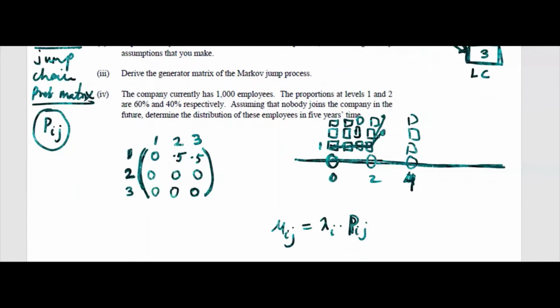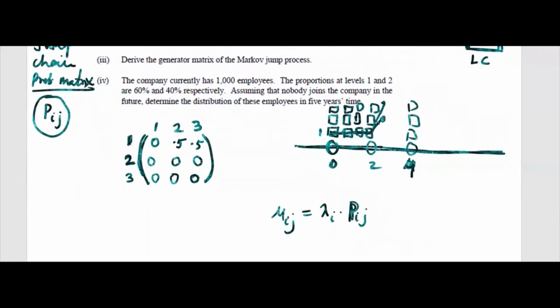And then you multiply the average waiting time. Okay, here 2 years, I suppose, and we don't do anything about the diagonal entries, forget about this. And for the non-diagonal entries, you have to multiply lambda 1 here. What is lambda 1 here? 50%, right?